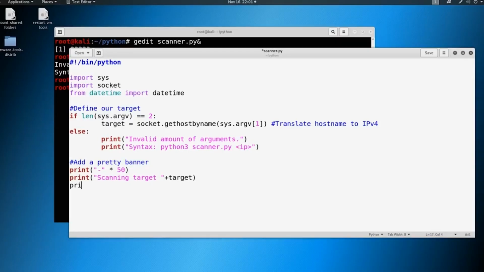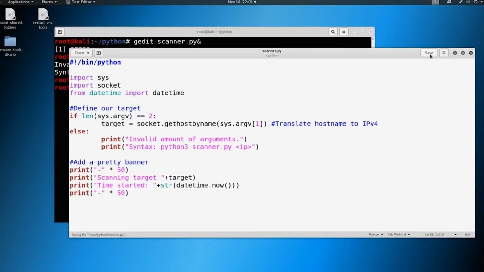And then we'll say print "time started", and then we can just do a space there, plus the string of datetime.now. Now that came back into play as well, so make sure you have 3 closing parentheses. So we've now utilized sys, socket, and datetime, all of which we have seen in the past. And then that last copy paste here for the banner.